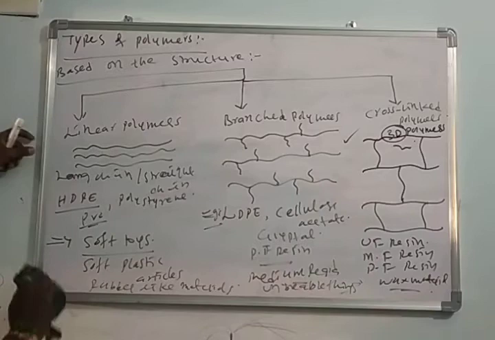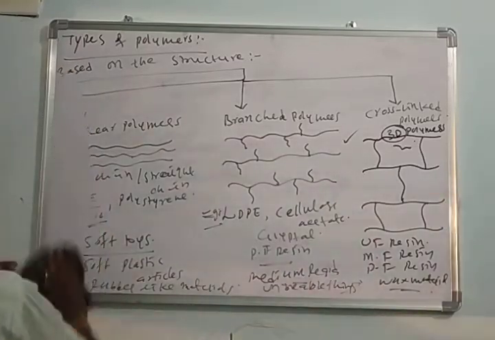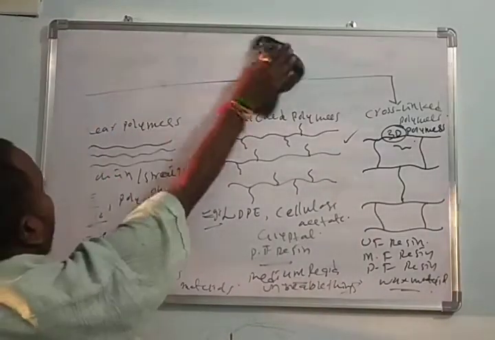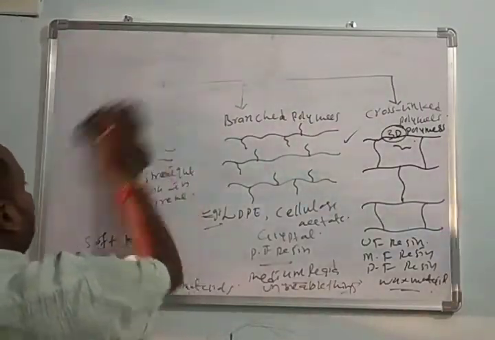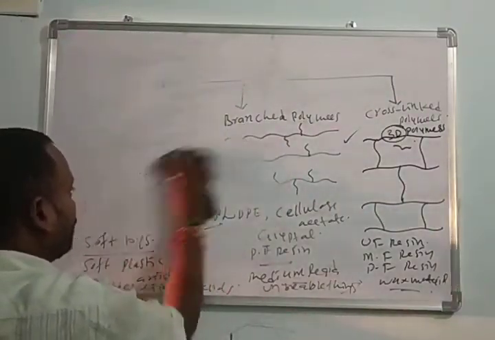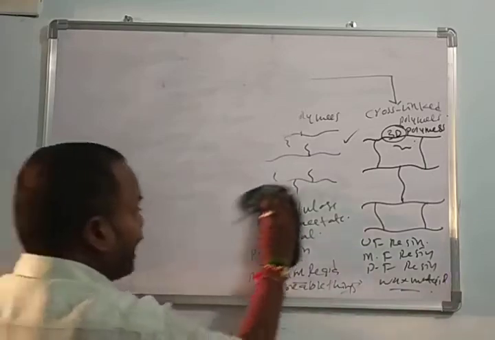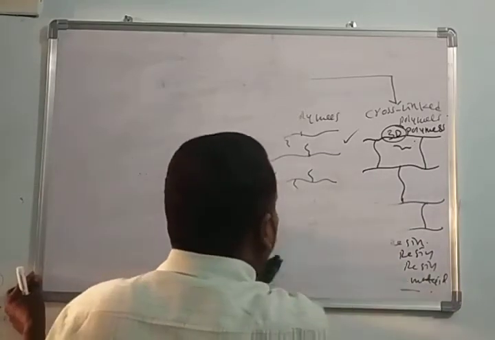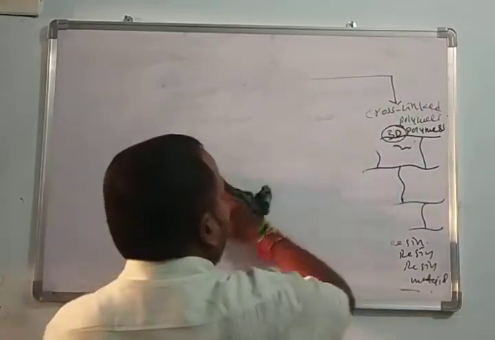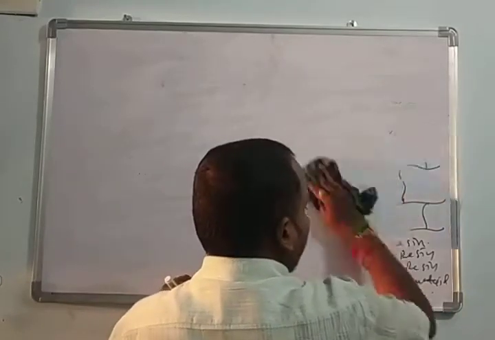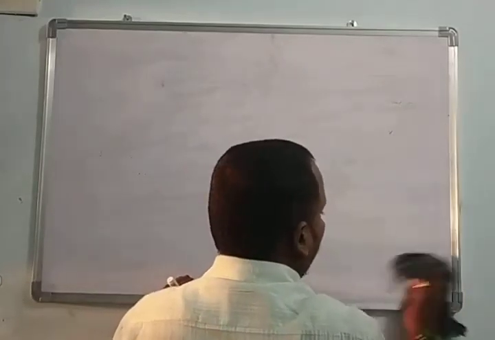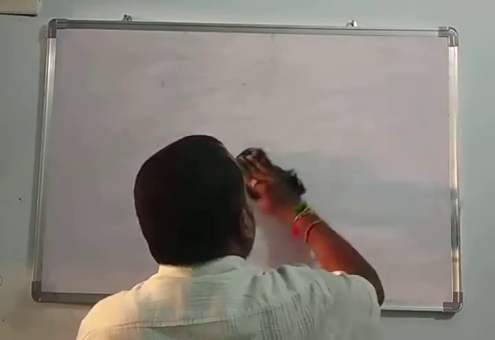In continuation we'll see the molecular mass of polymers. It is impossible to determine the molecular mass of the polymer. Why? A polymer has so many monomeric units.